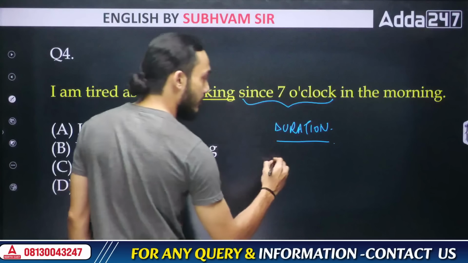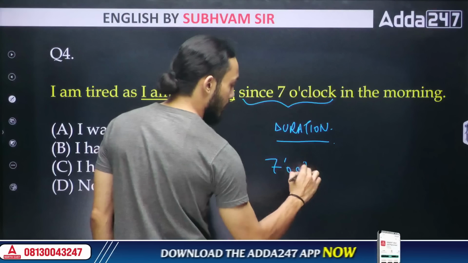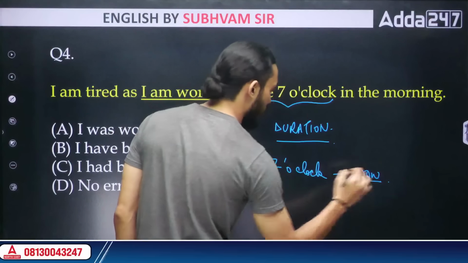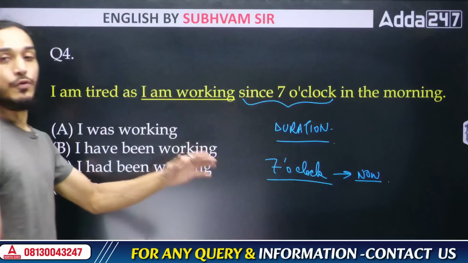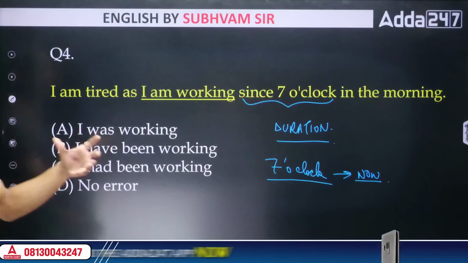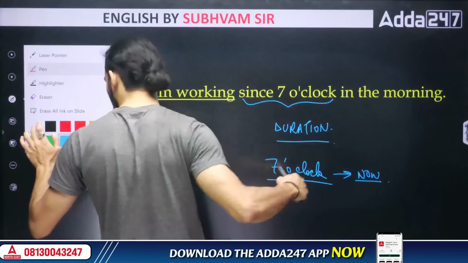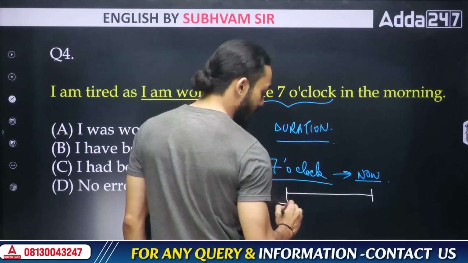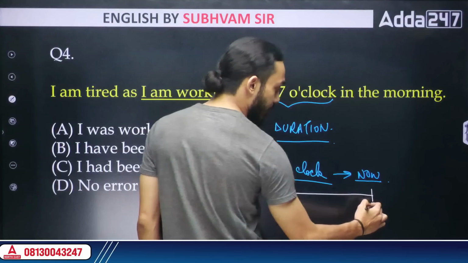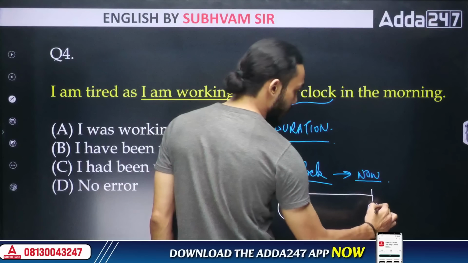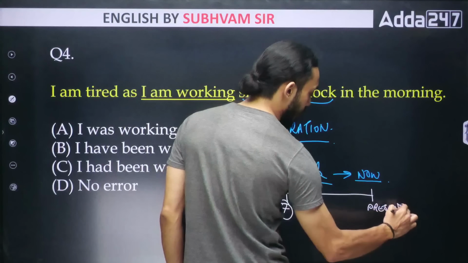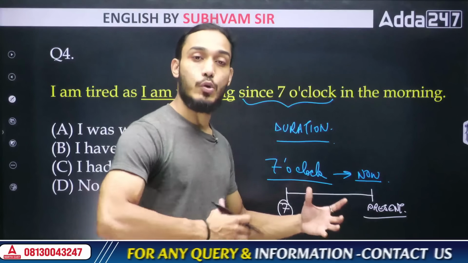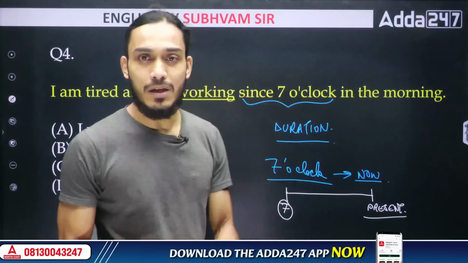It is saying that since 7 till the present moment, that is till now, this is the duration of your work. So, if now means the present moment, all right, and you are starting at 7, okay? 7 till the present moment. The duration is focused on the present moment. What is the duration that has been completed till the present moment?